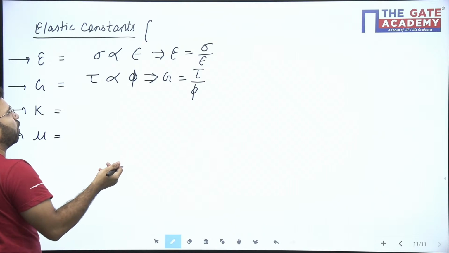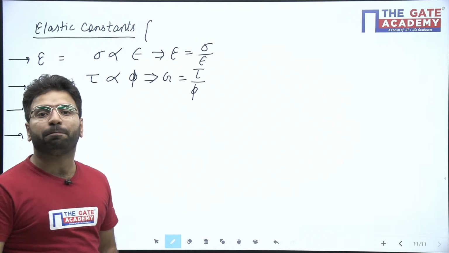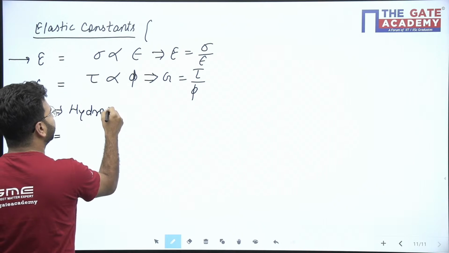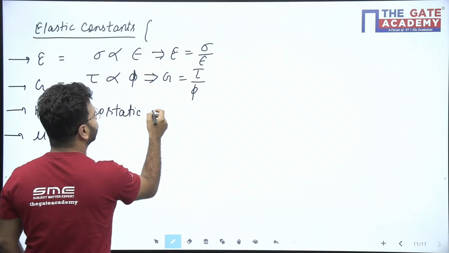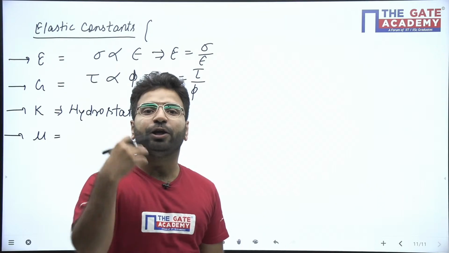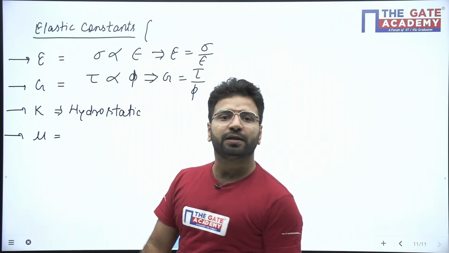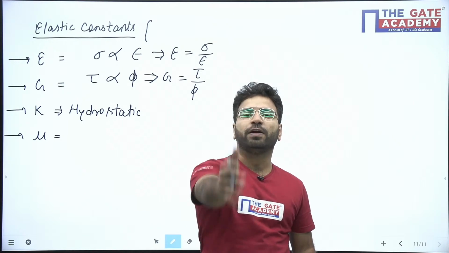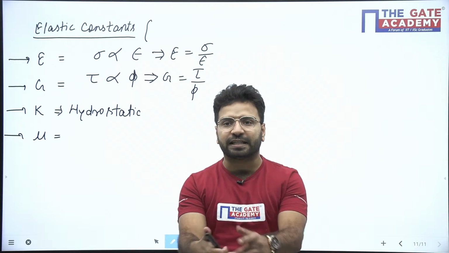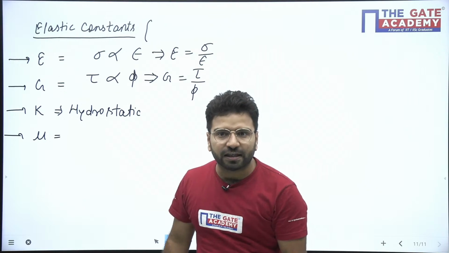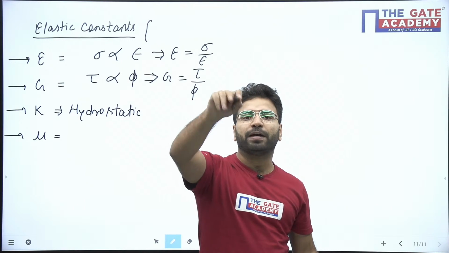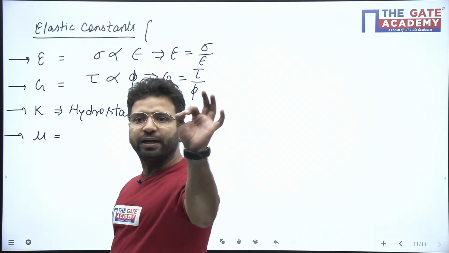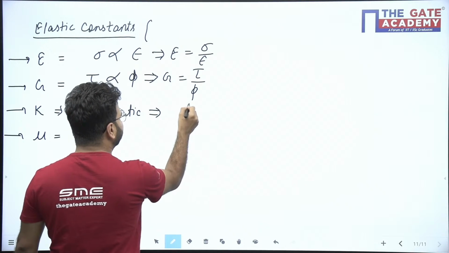Next is K. K is our bulk modulus. It is defined only for hydrostatic loading. What is hydrostatic loading? Hydro, by the name only you can tell. If I take a ball and put it in the water, you know one concept, the pressure will be the same in all directions. Here it's not pressure, here it will be a stress. Hydrostatic loading means if stress is developing on the body all around the same, that's called our hydrostatic loading case. It can be hydrostatic tension, it can be hydrostatic compression.